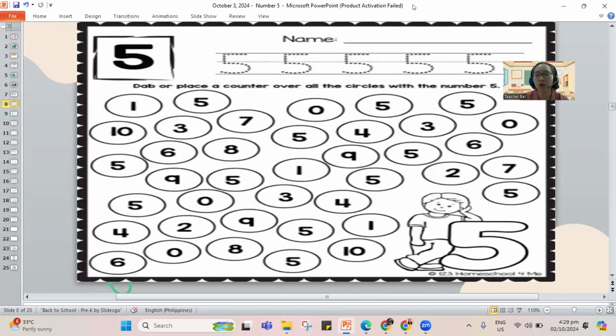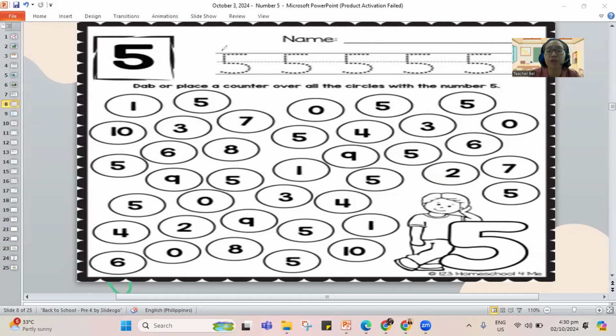Is it okay we jump to the next part? Because I have here the screen exercise for our number 5. So you better help me. How about I trace for number 5 for you on the screen and color our 5s here on the screen. And you get to see if I already finished coloring for the number 5 as well. So let's see. Let's use our marker on the screen here to trace 5.